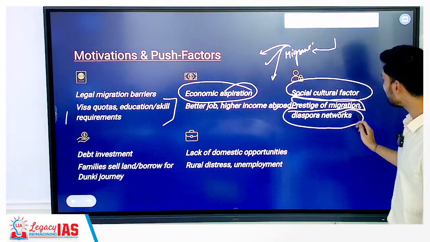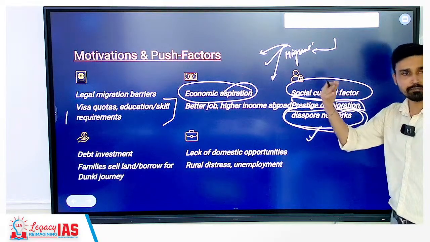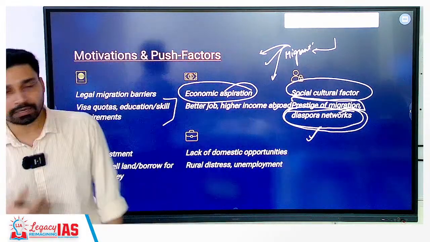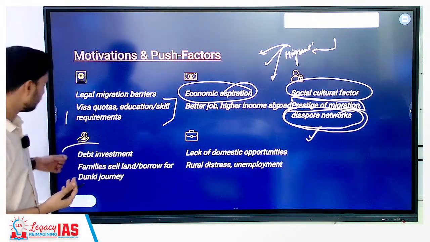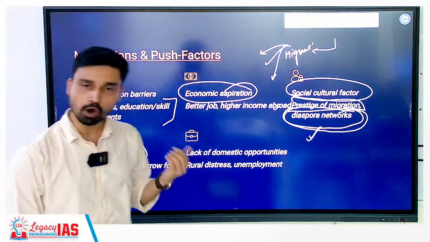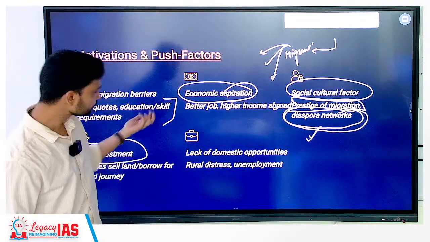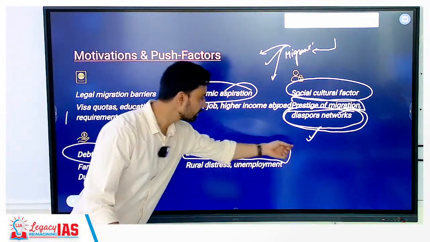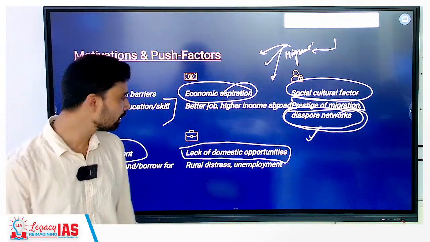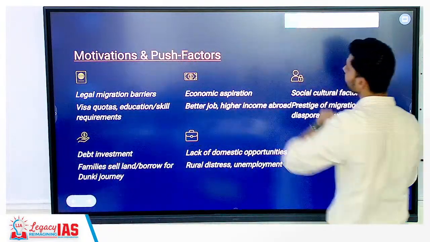So to some extent, we can say responsibility also is of the diaspora. That means the people of Indian origin living abroad, who paint a wrong picture, who give a wrong idea about the life there. Debt investment we have seen, people are taking debt, they are selling land, they are putting their houses on mortgage, and they are arranging funds to send their children outside, and to what? Basically to be deported back as a criminal, or many times people are dying while crossing the border. So distress, unemployment, all these are also issues we can say are to some extent responsible.